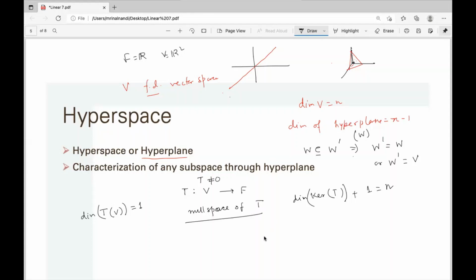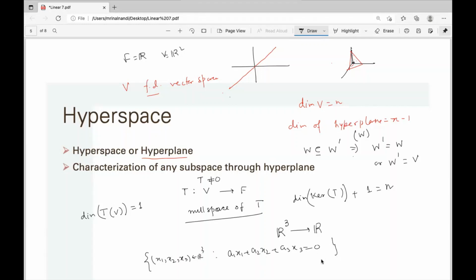You can just check this for Fn, maybe R3, so R3 to R. What are the planes passing through the origin? A1x1 plus A2x2 plus A3x3 is equal to 0. This is the equation of a plane. So all x1, x2, x3 in R3 will satisfy this condition.